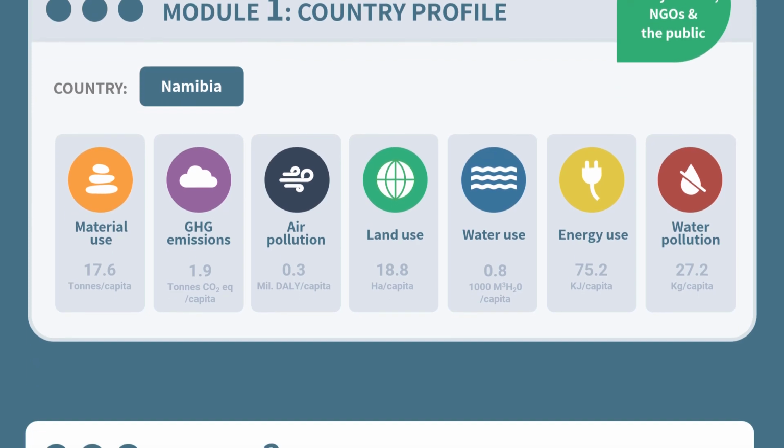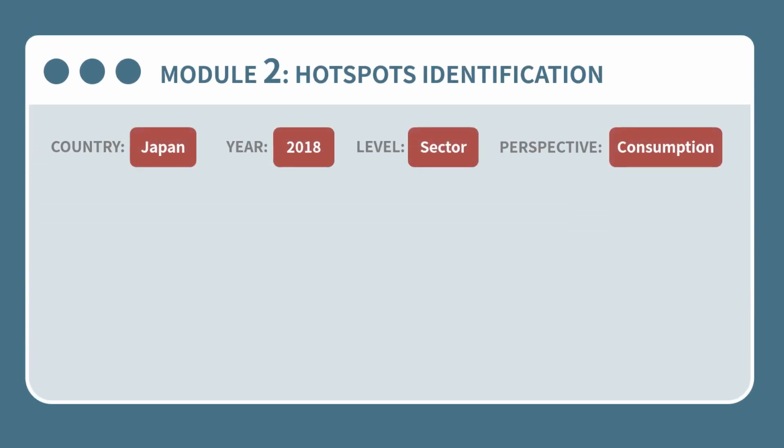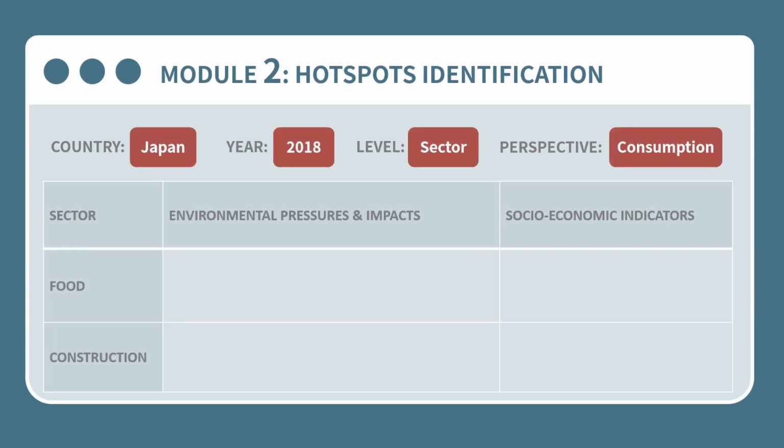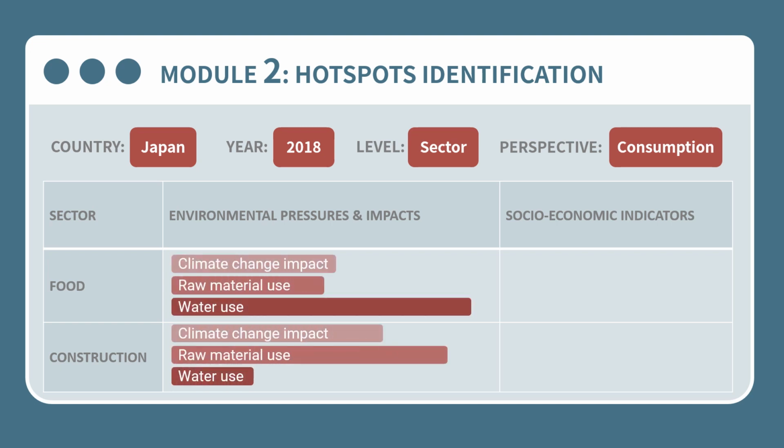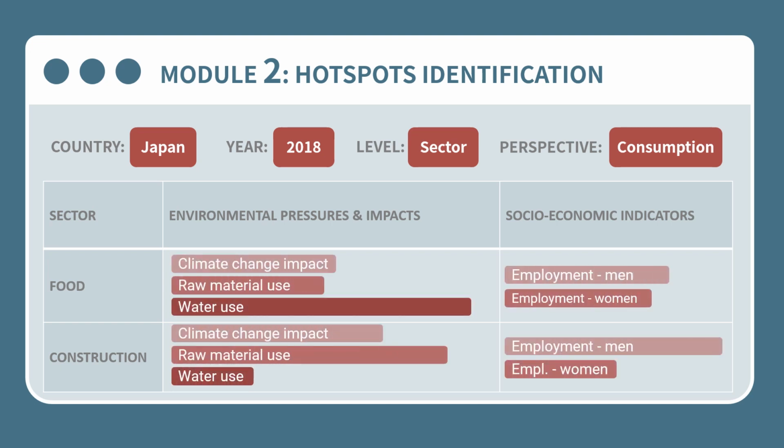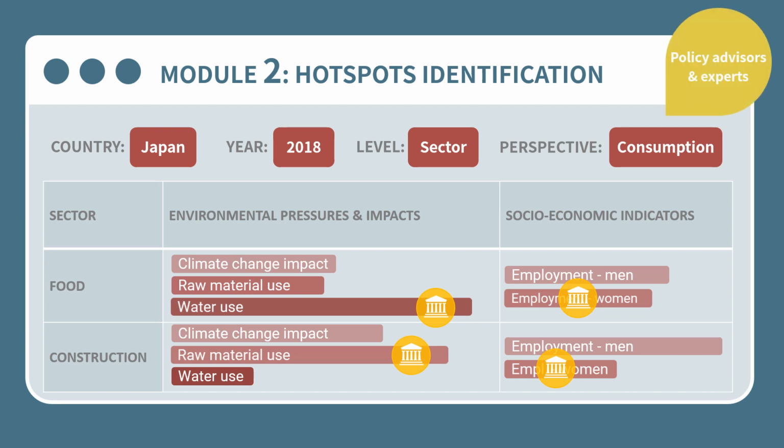A second module, called Hotspots Identification, provides a wide range of SCP indicators, covering environmental pressures and impacts, as well as key socio-economic indicators, to analyze hotspots of unsustainable consumption and production at country and sector level. These results can be used to set priorities within the design of SCP policies. This module is best used by policy advisors and experts.